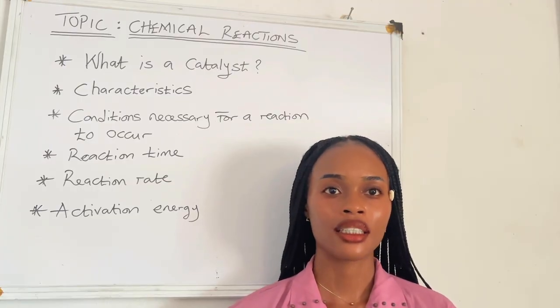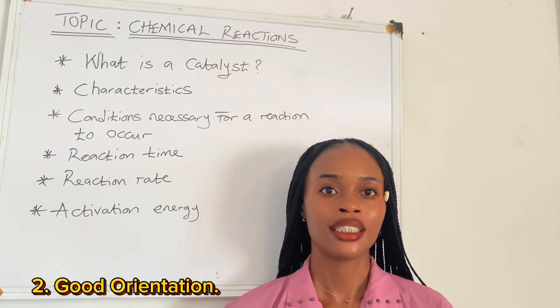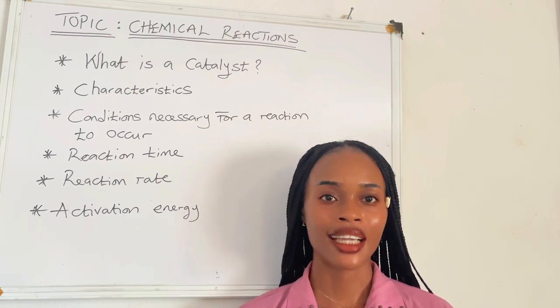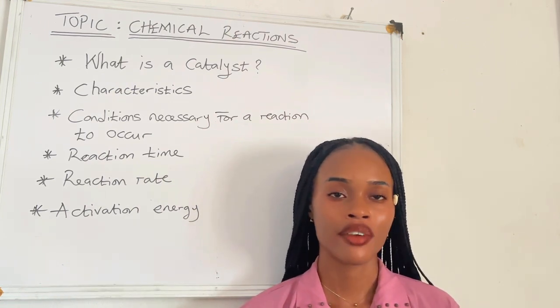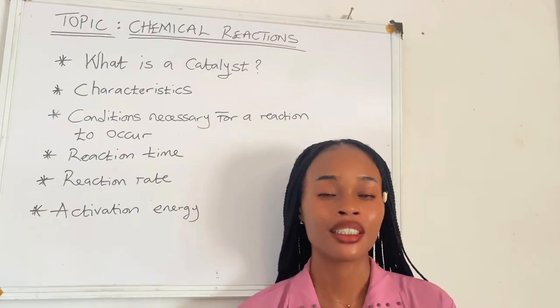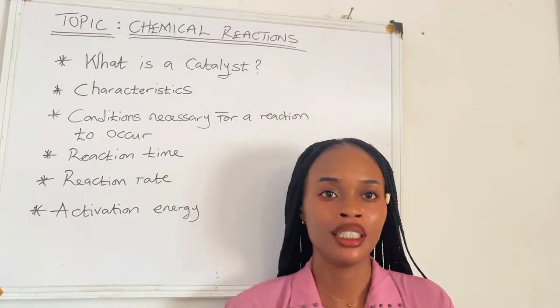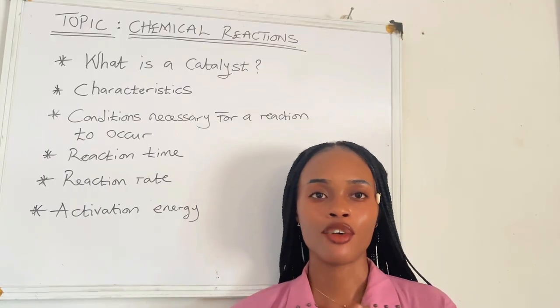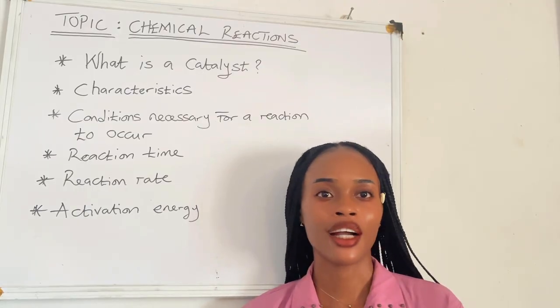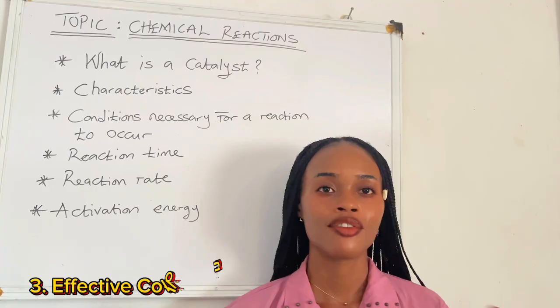Another requirement is good orientation. That is, the particles must be in the right position. Then lastly, another condition necessary for a reaction to occur is effective collision.